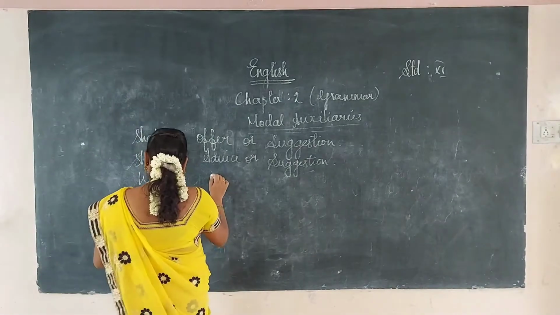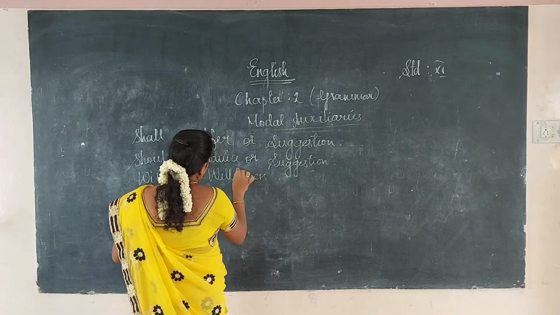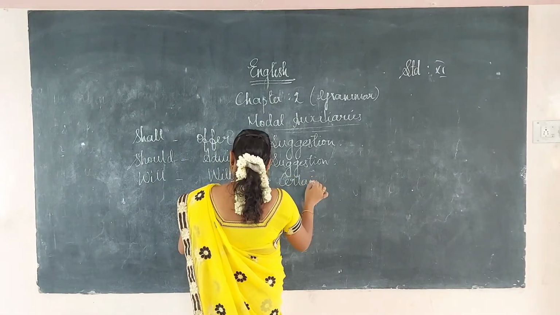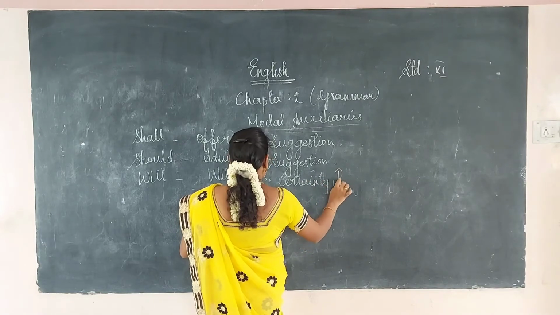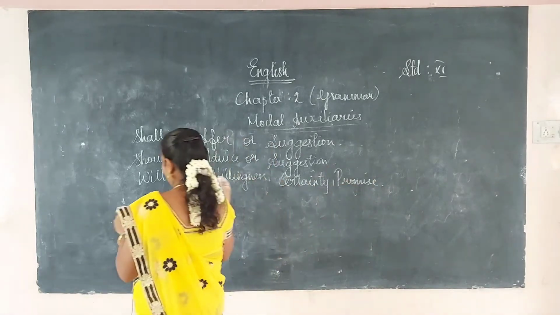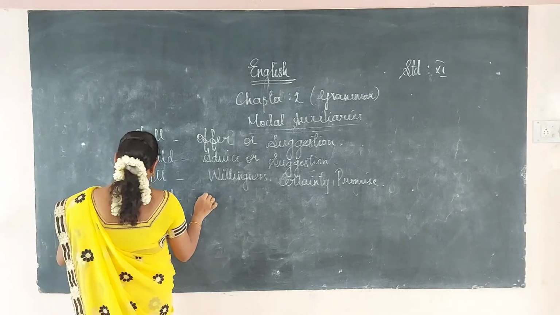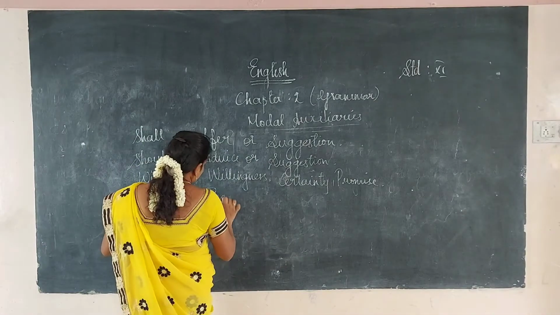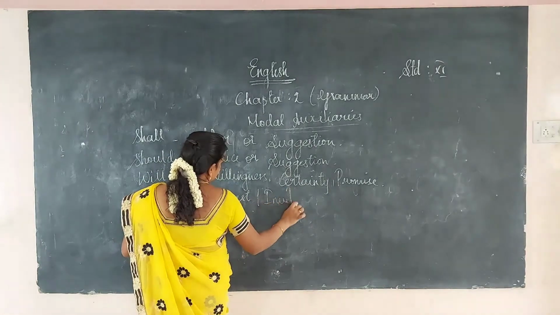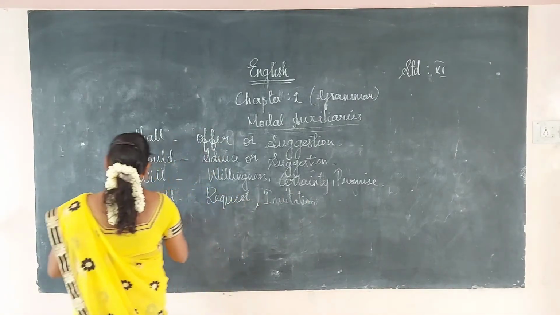Will we will use only for willingness, certainty, as well as promise. If you want to give some promise: I will be there definitely at 9 o'clock. That is a promise. Okay. Would is a past form of will. We will use it for request as well as for invitation. We will use it in both request as well as invitation.